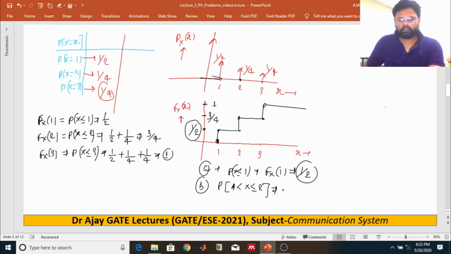It is nothing but F of 2 minus F of 1. F of 2 is 3 by 4 and F of 1 is 1 by 2. 3 by 4 minus 1 by 2 is 1 by 4.